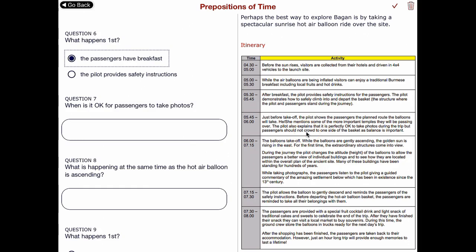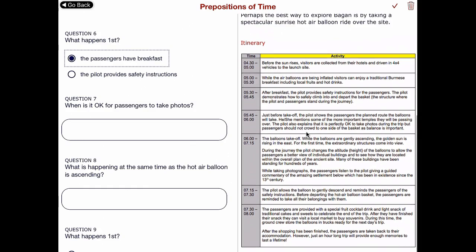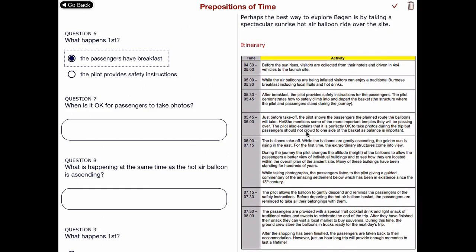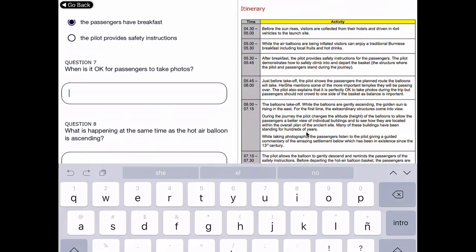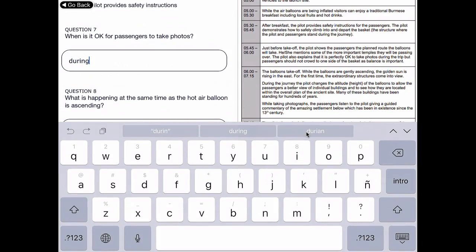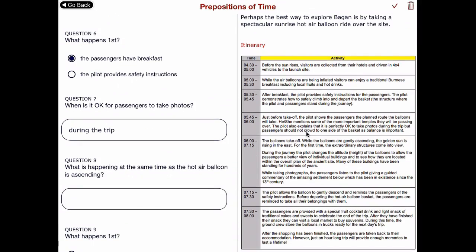When is it okay to take pictures? During the trip, which is right here, which means while the trip is happening. What is happening at the same time? While the balloon is ascending, the golden sun is rising in the east.